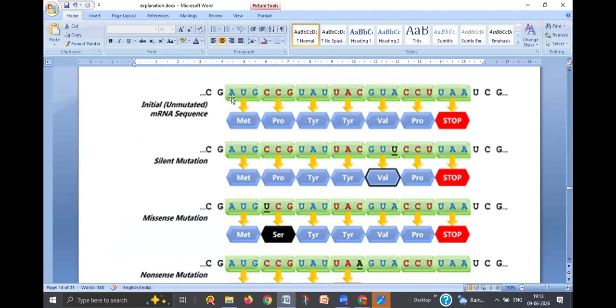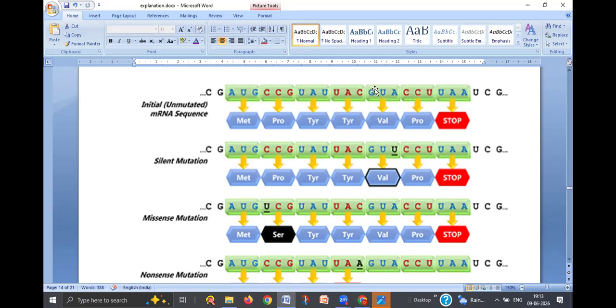Here you see the mRNA sequence. The first codon in the mRNA is AUG, and there are different codons here. In each mRNA, there is a sequence of nitrogen bases.